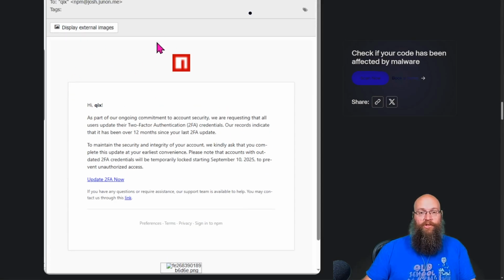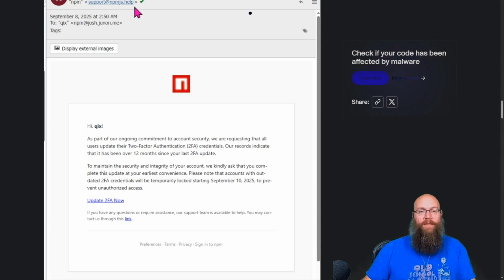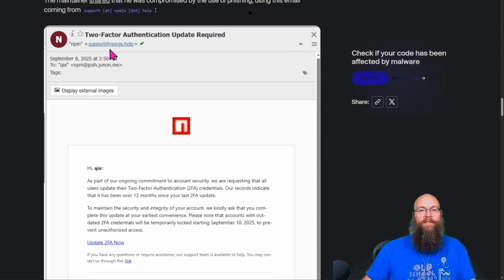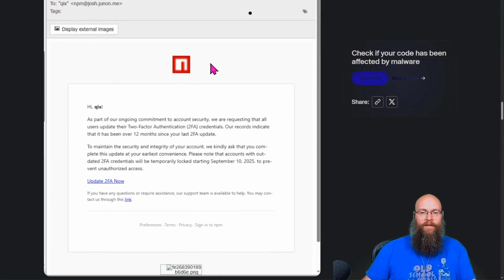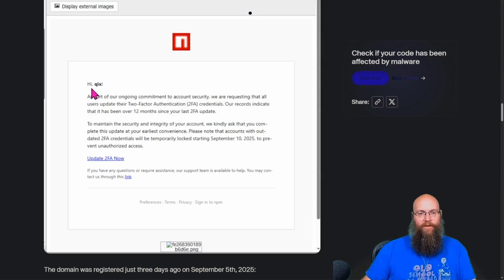This looks legit. It looks like it's a message from NPM. Now, one of the dead giveaways is this is npmjs.help, which is not the domain NPM sends from. But if you're just reading real fast, you might overlook this. But let's look at the other telltale signs, if there are any. So it says, hi Quicks, as part of our ongoing commitment to security and safety, we require you to update your 2FA. Our records indicate it's been over 12 months since your last 2FA update.